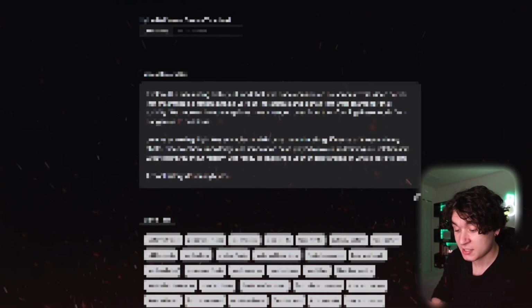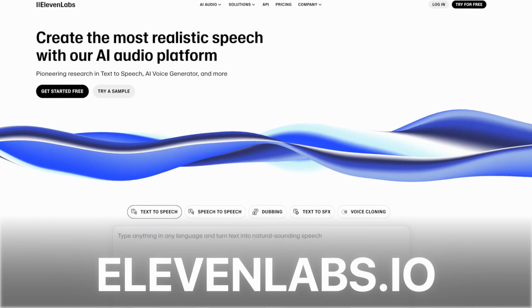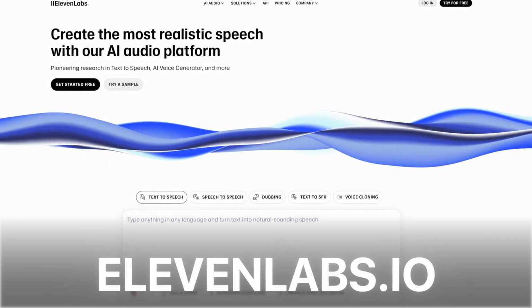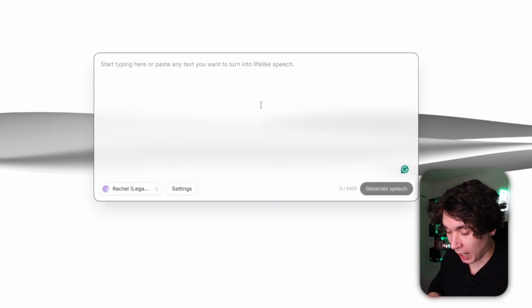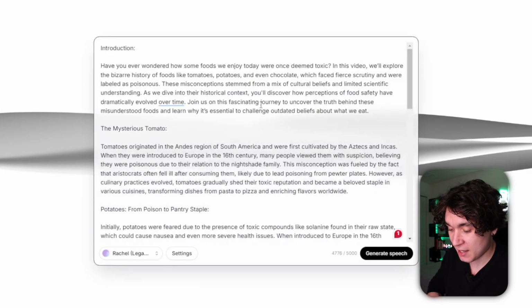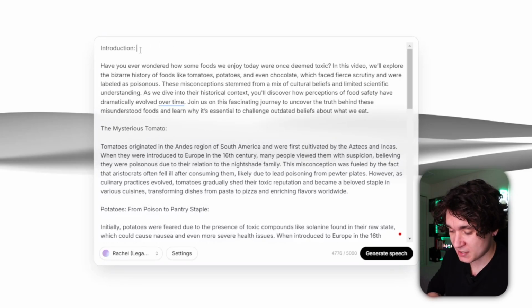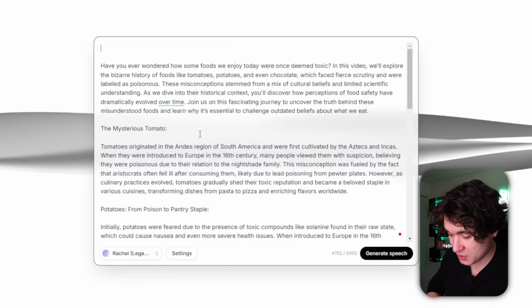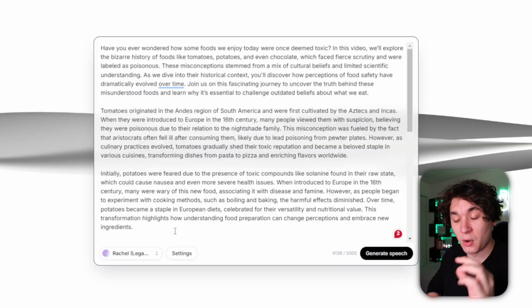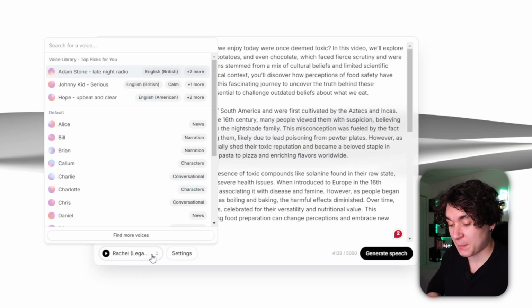Next, we're going to use a site called 11 Labs that makes hyper-realistic text-to-speech. And right in here, I'm going to paste my full script and then start cleaning it up, like removing this introduction right here and just removing these little footnotes right here. Once I've done that, I have to go in and pick a voice.